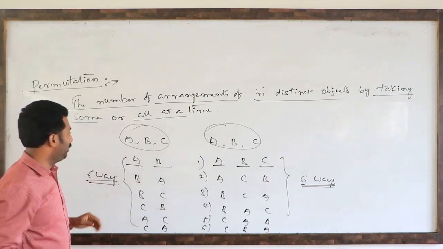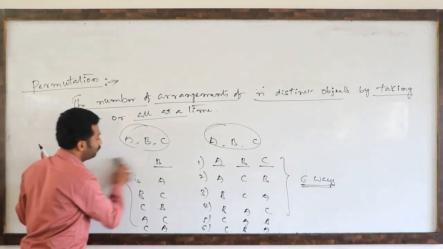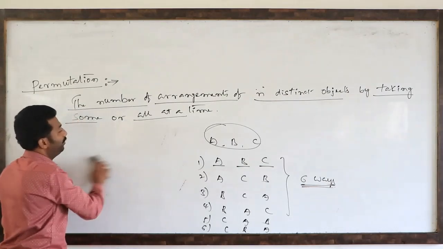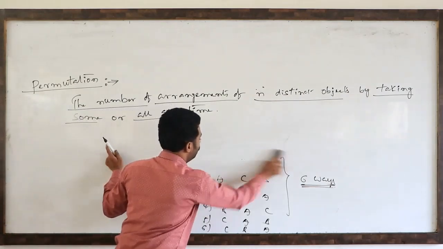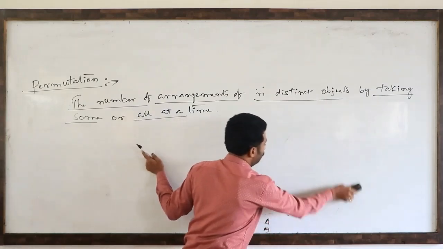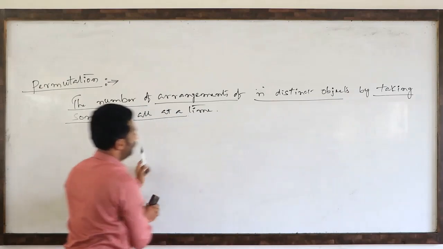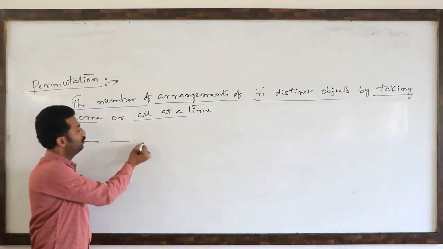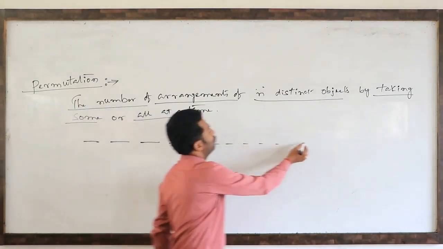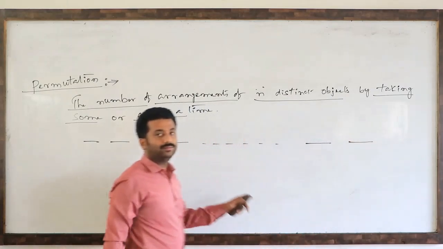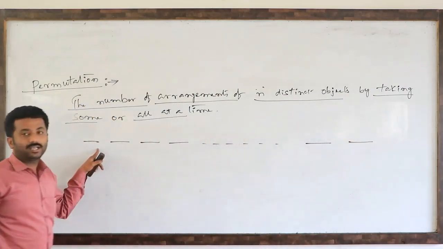In these arrangements, you observe, by taking r at a time or all at a time, suppose there are r vacancies. Just observe, blanks 1, 2, 3, 4 and so on. This is r minus 1. So these r blanks are there.